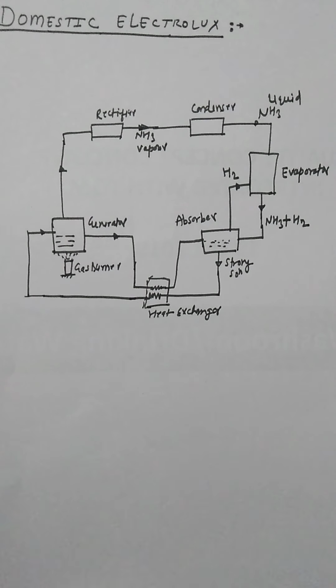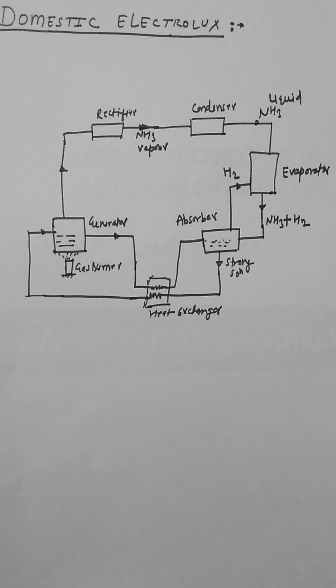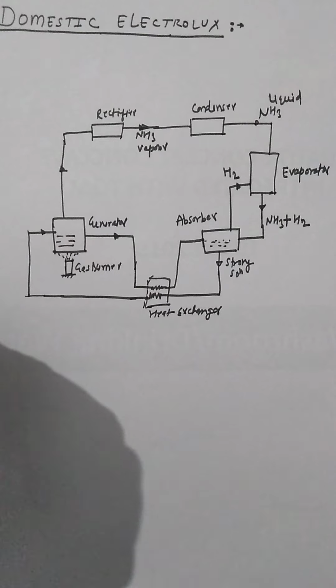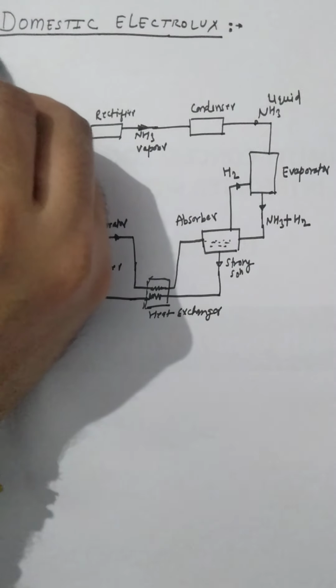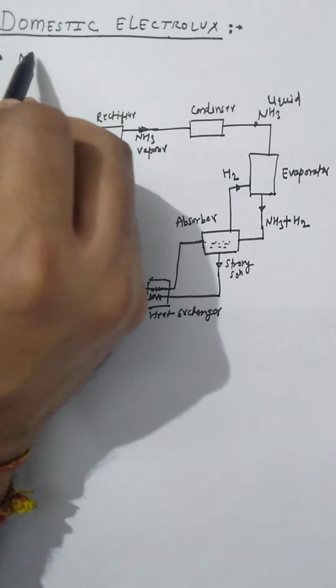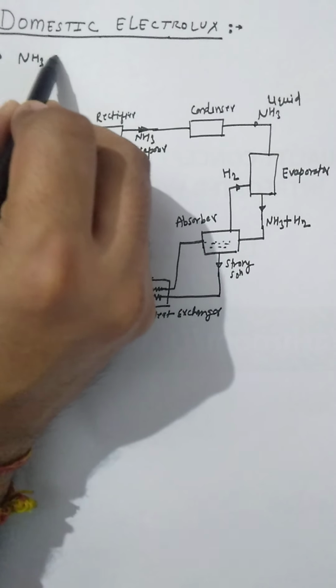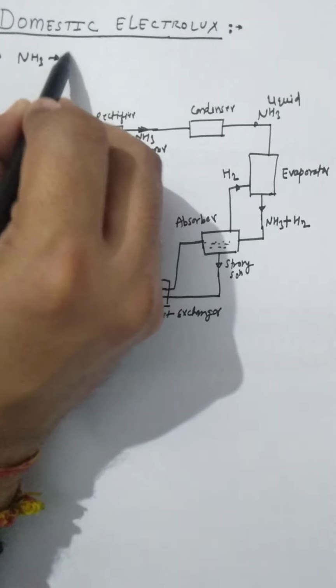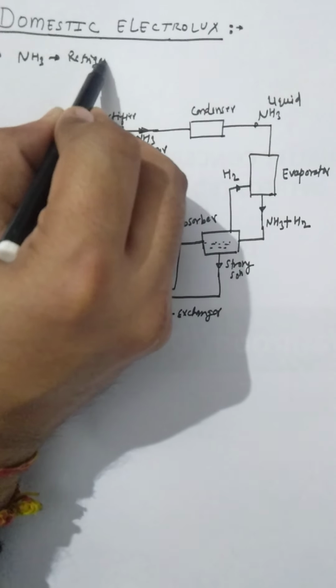Hello and welcome. Today we will study about domestic Electrolux. This type of refrigerator is also called three fluid absorption system. Three fluids absorption system means ammonia, that is NH3, which is used as refrigerant.